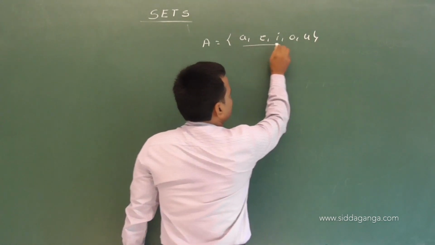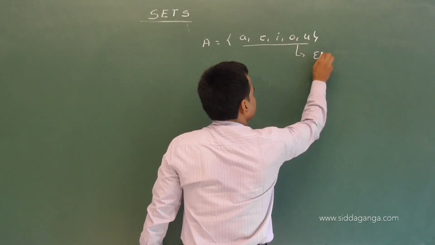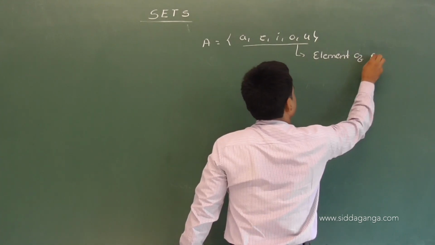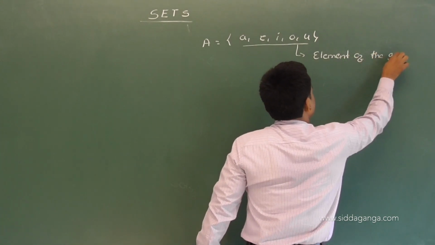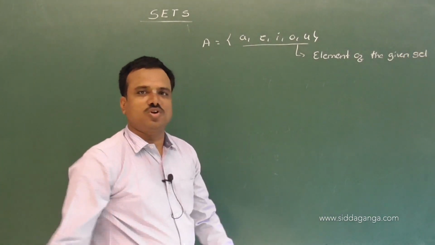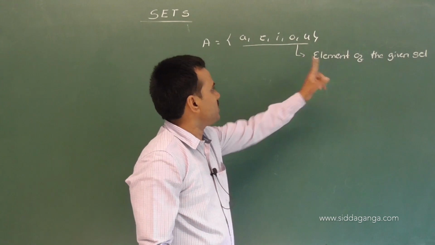So these are called what? Elements of the given set.